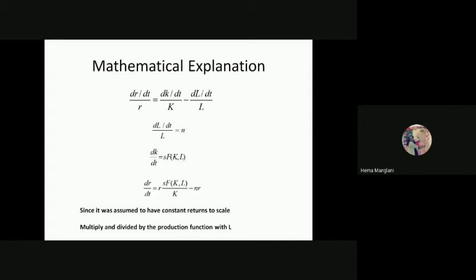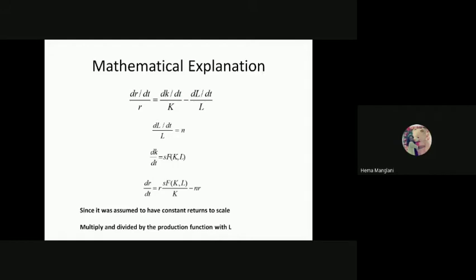So it is change in R by R. This is change in K by K, which is again a relative growth of capital, minus change in L by L. This relative growth of labor we can call n, the population growth we already have seen here as n. It's the same thing. dk by dt, we already know, is the growth of capital. We already proved it in the previous growth pattern, so I can replace this portion also. And this whole function would be like this: dr by dt, this R will be multiplied here now, s F(K, L), because this is our production function, divided by K, minus nR. So this could be written like that.